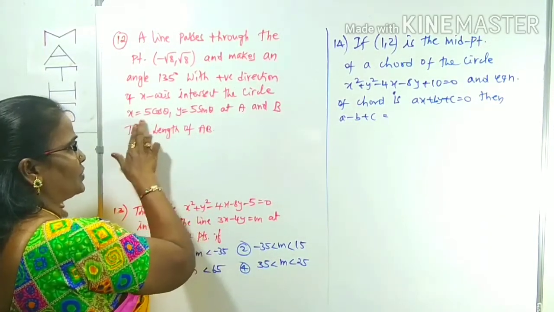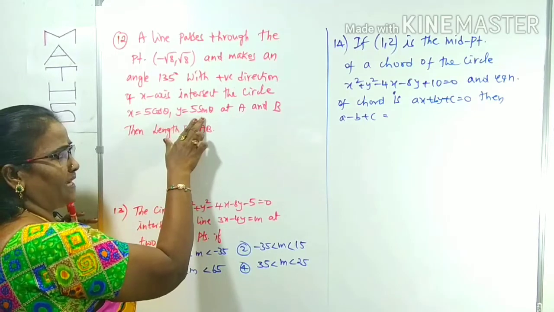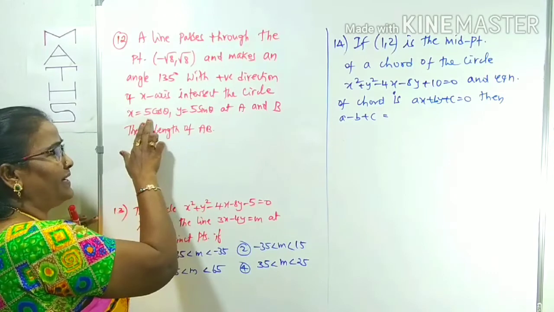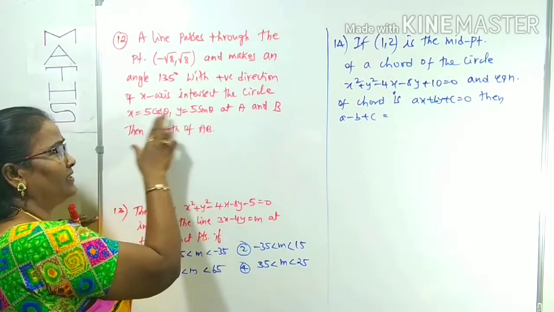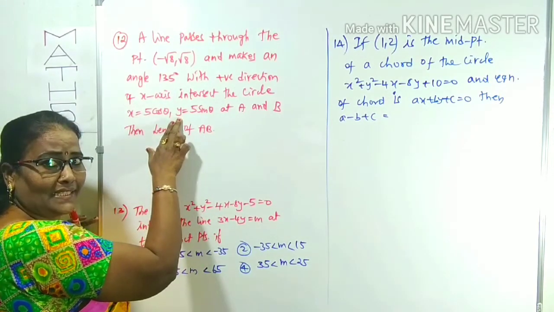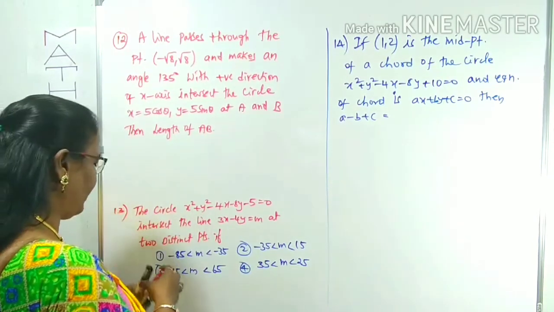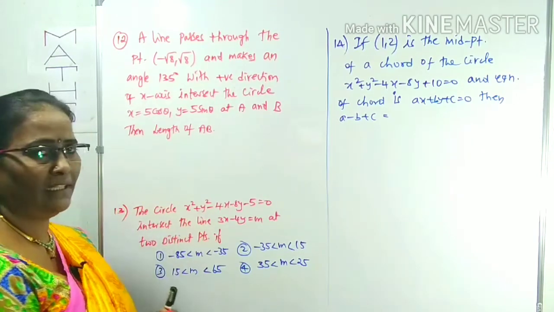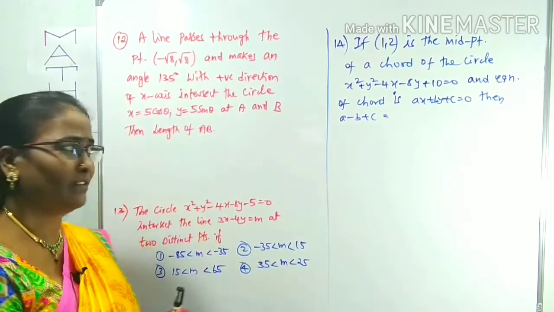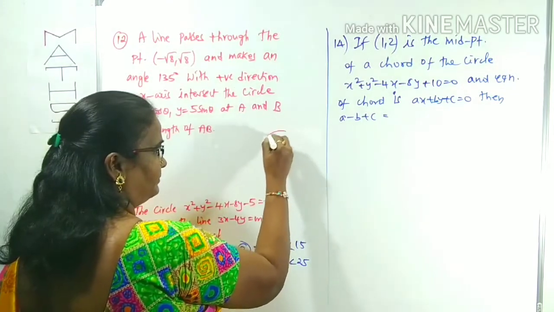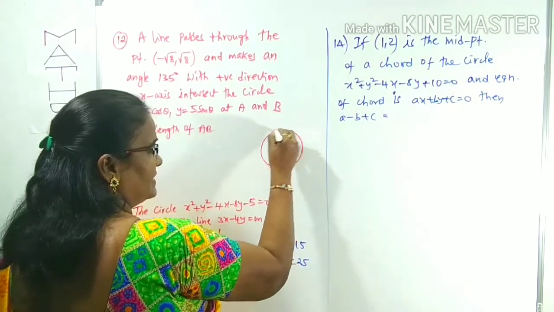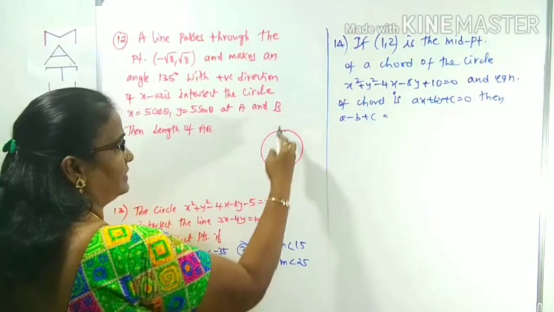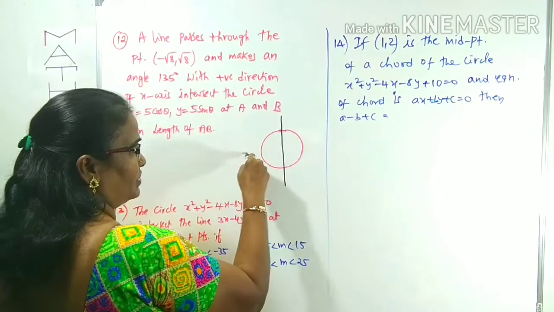The line intersects the circle x equals 5 cos theta and y equals 5 sin theta. Indirectly, parametric equations of a circle are given. X equals 5 cos theta, y equals 5 sin theta means its center is at 0, 0 and radius is 5. First I will draw the figure; just drawing the figure is enough here. From that we can get a clear idea how to find the required result. I am drawing a circle whose center is at 0, 0 and radius is 5, the center being the origin.